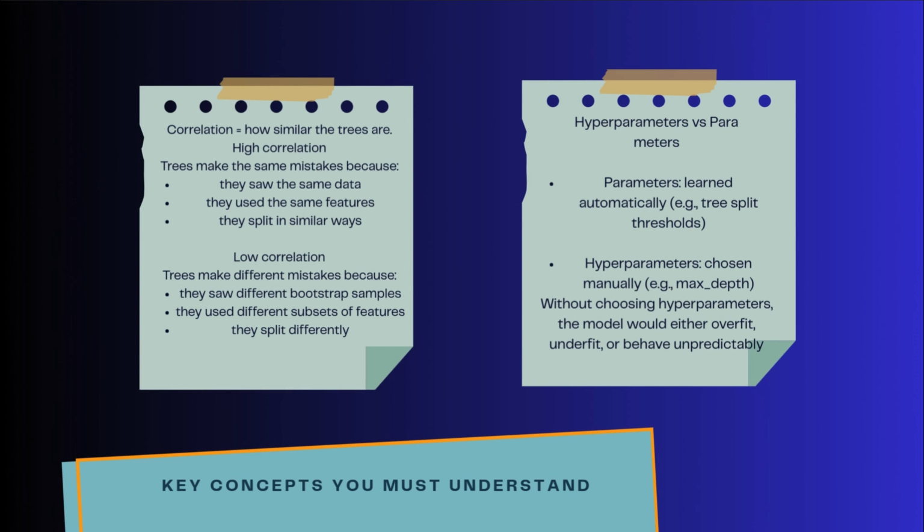Parameters are learned automatically. Hyperparameters are chosen manually. Without choosing hyperparameters, the model would either overfit, underfit, or behave unpredictably. For example, an analogy is baking a cake. The parameters are how much the cake rises. The hyperparameters would be the oven temperature or baking time. Good hyperparameters equal a good model. Bad hyperparameters lead to overfitting or underfitting.